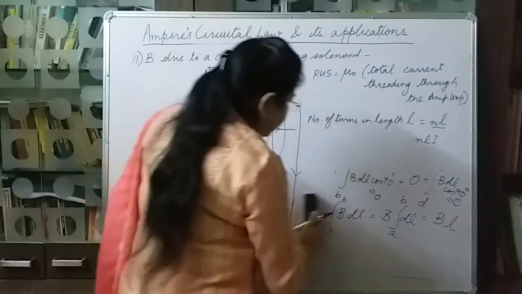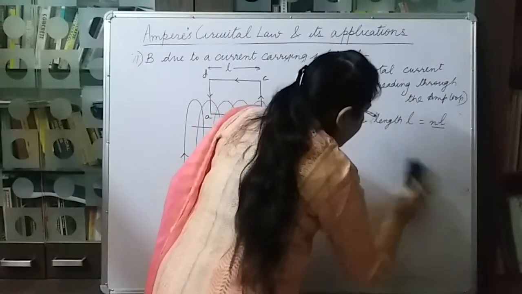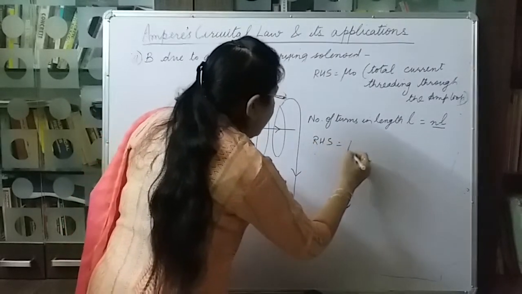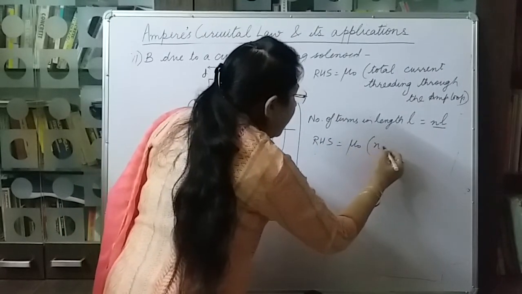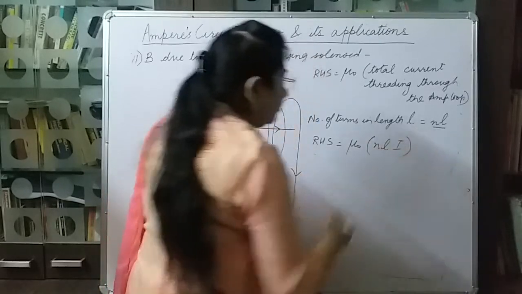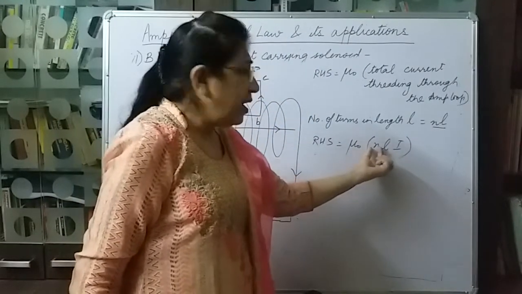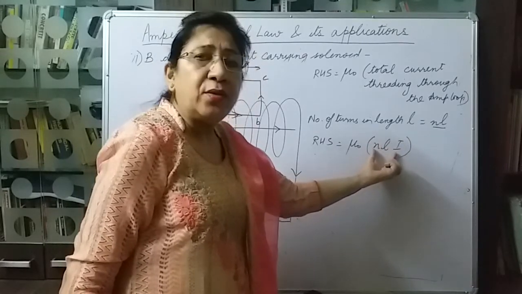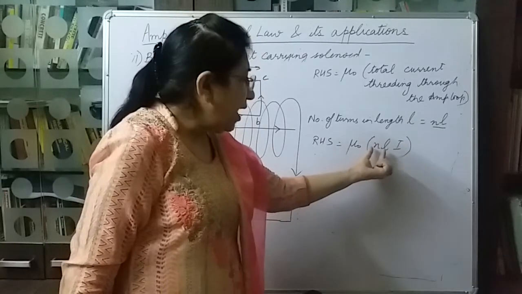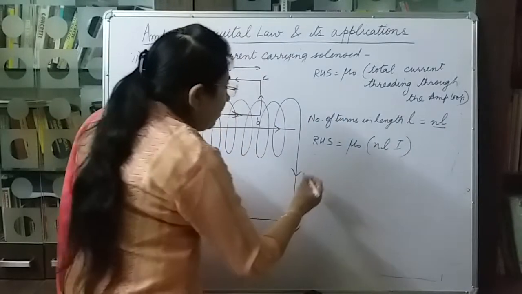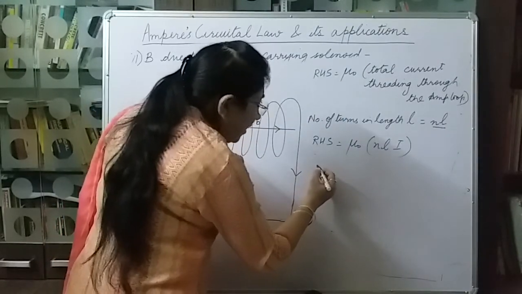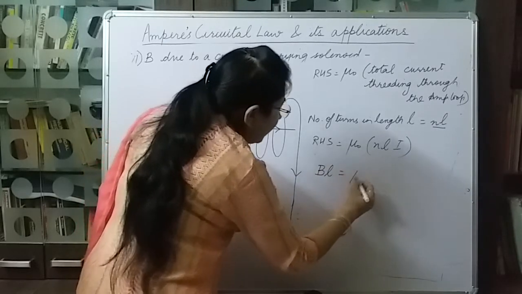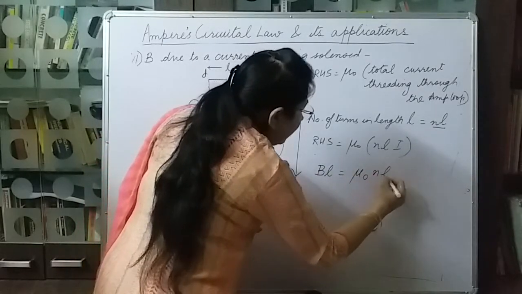So here in the right hand side we can write mu naught into NLI. There are NL number of turns, and the current through each turn being I, the current threading through the Amperian loop will be NL into I. Now comparing the left hand side and right hand side, the left hand side was BL, right hand side is mu naught NLI.